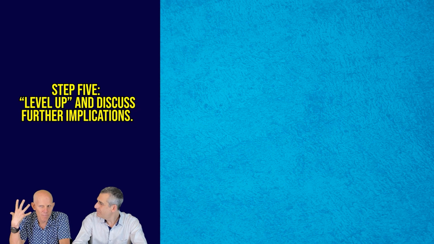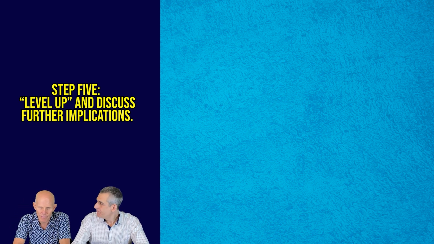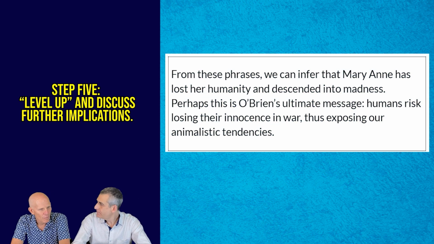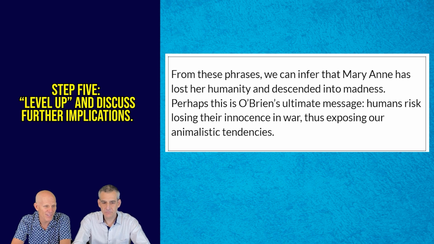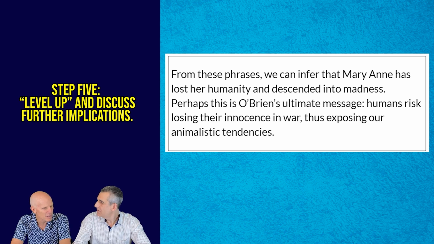Maybe I think about madness. So that clearly isn't a rational thing, to have a necklace of human tongues. So we want to not just talk about savagery, but that descent into madness. Correct. Take a crack at it. Add a sentence. From these phrases, we can infer that Marianne has lost her humanity and descended into madness. Perhaps this is O'Brien's ultimate message. Humans risk losing their innocence in war, thus exposing our animalistic tendencies. Not bad, Giles. Not a bad piece of analysis.